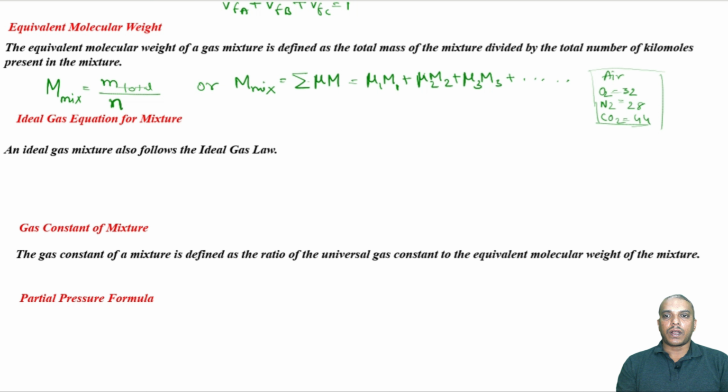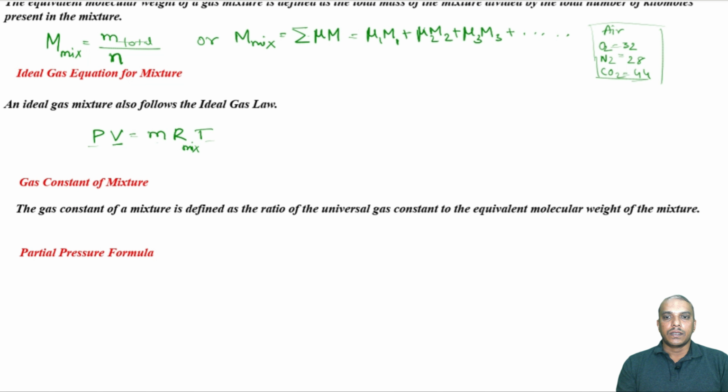Now, similarly, let us go for the ideal gas equation for a mixture. An ideal gas mixture also follows the ideal gas law. So, it is PV equals M R T, where this is R of the mixture. Obviously, pressure is the total pressure, temperature is not going to change for each ideal gas, and we are talking about the volume of the mixture here and the mass of the mixture. All right. Now, the gas constant of a mixture, that is R. The gas constant is defined by the ratio of the universal gas constant R bar to the equivalent molecular weight of the mixture.